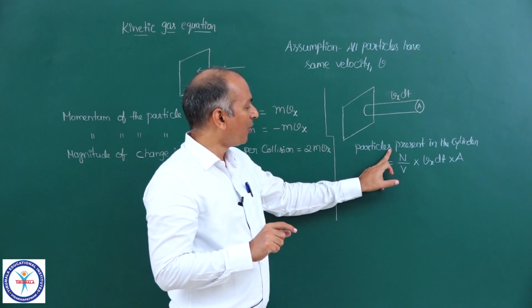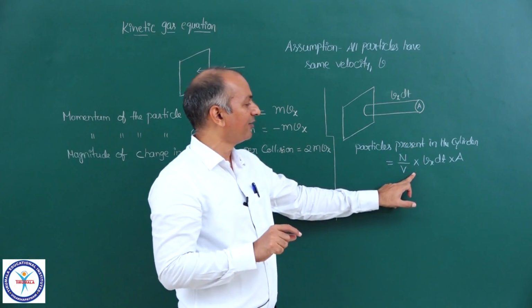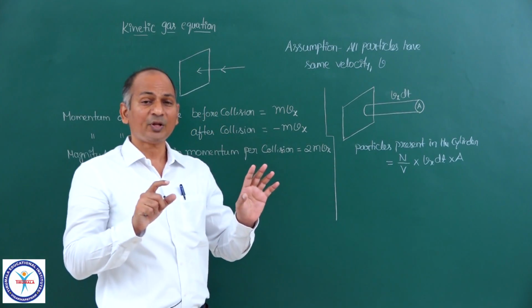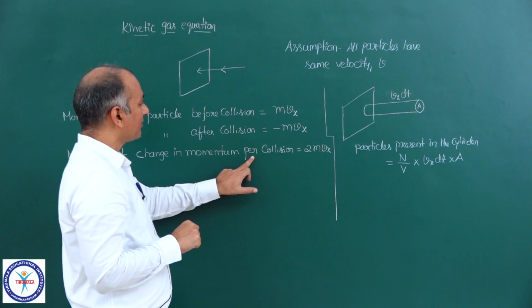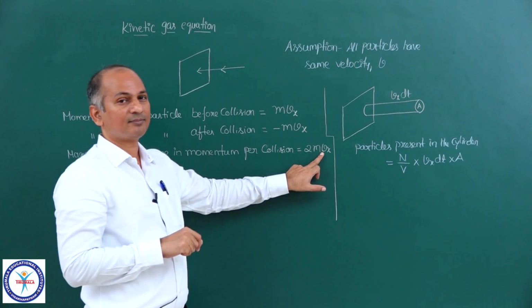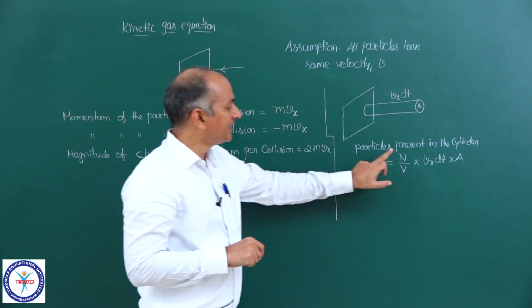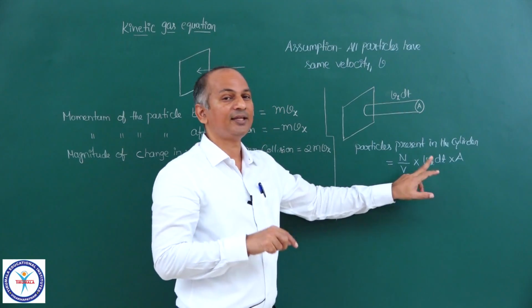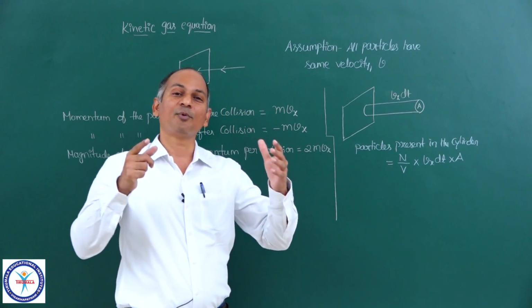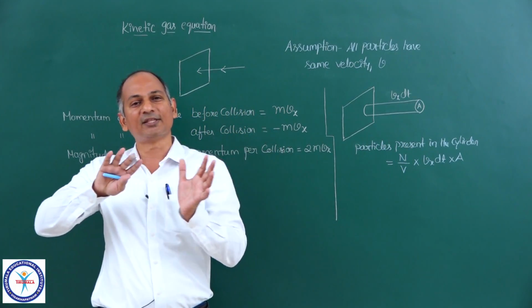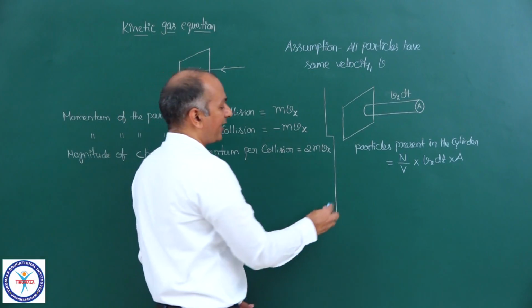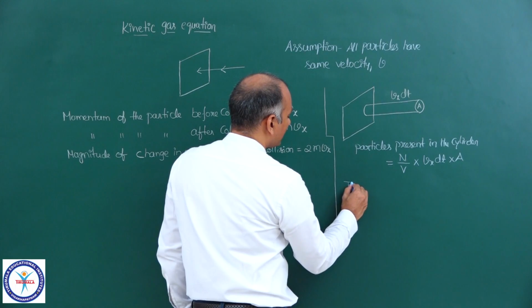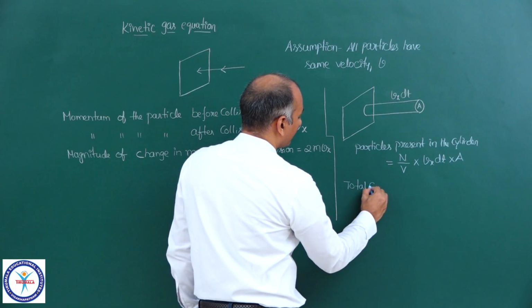So, the number of molecules, particles present in the cylinder will be this much. Now, what we can do next is, per collision, this is the change in momentum. Then these many molecules are there in that cylinder. If all the molecules in the cylinder collide with that wall, then what is the total change in momentum? So, let me write that down. Total change in momentum